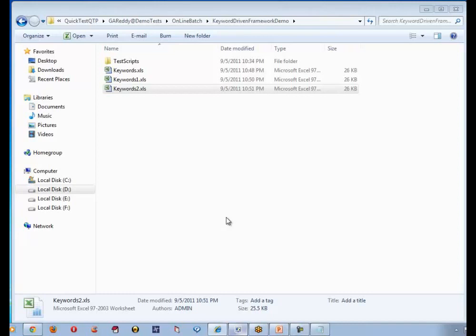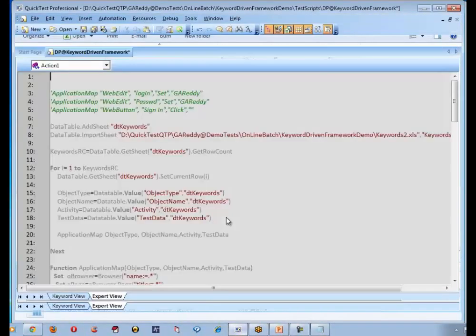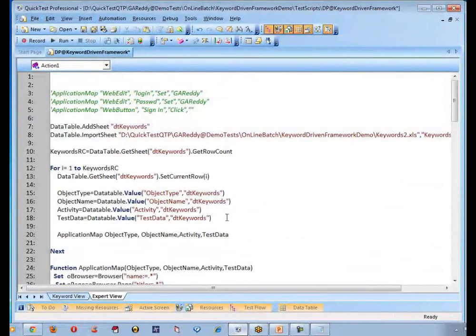So browser should be loaded. GRD entered, GRD password also entered. It has clicked on sign in. Browser also closed. So that is how we proceed to test any application by means of this notation. Is this point clear?